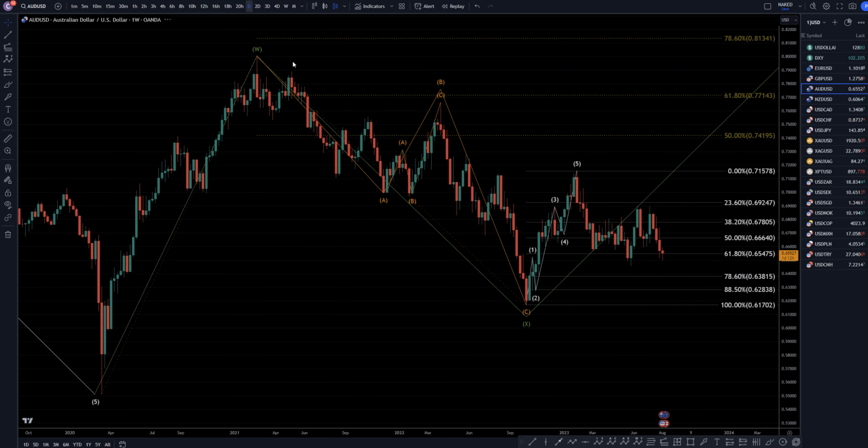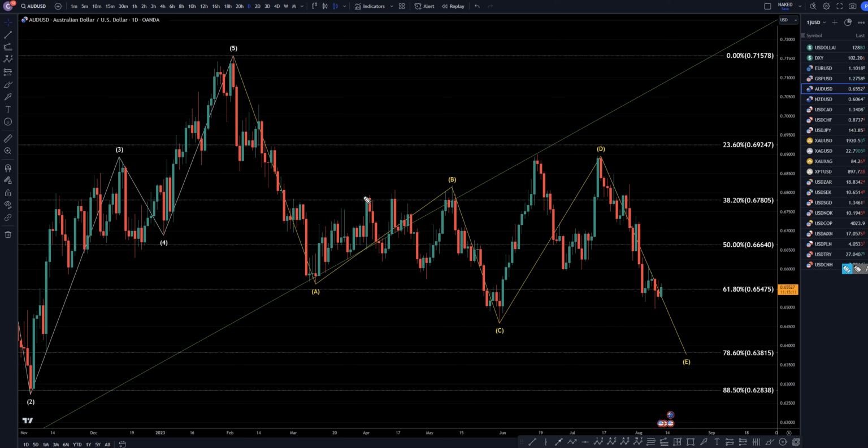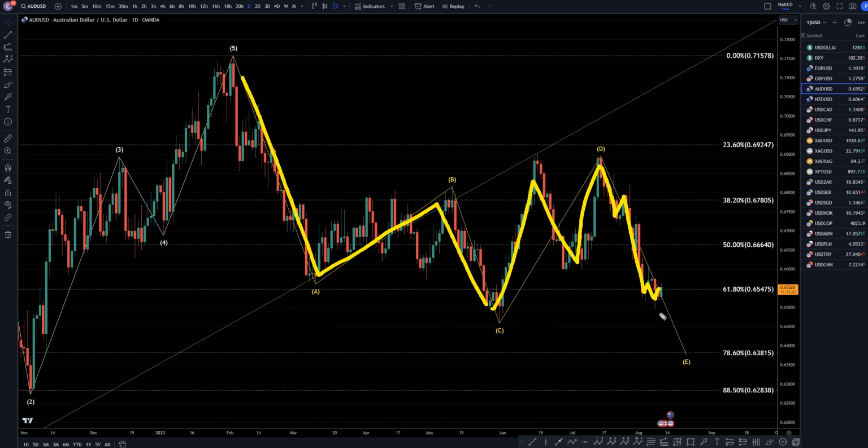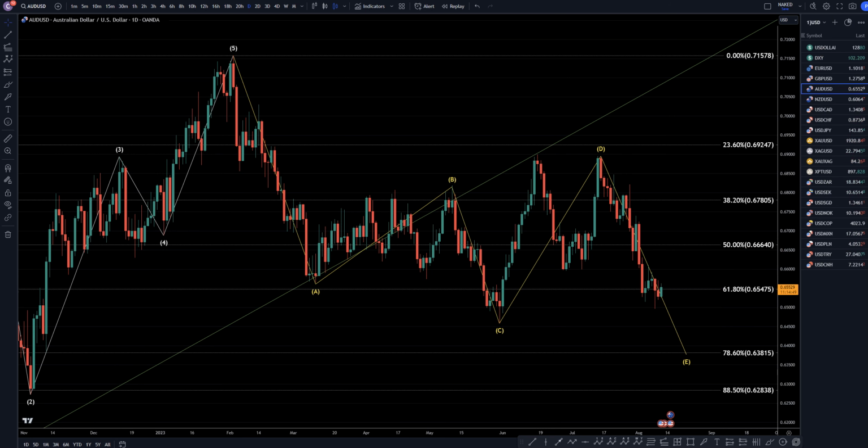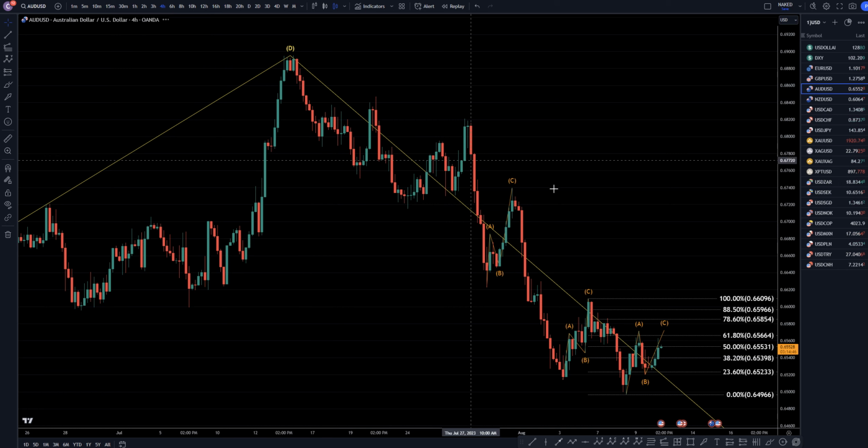So let's take a look at that on the daily time frame. On the daily time frame, you can see the A, B, C, and then it made three ways up, most likely a D, and it definitely looks like it's forming a downtrend, which may or may not be over. I think there's a good chance that it is going to go down more, maybe even to this 78%. Probably take out this low to finish off this wave E before it ends this correction and potentially ends up continuing the uptrend. So let's take a look at that on the 4 hour time frame.